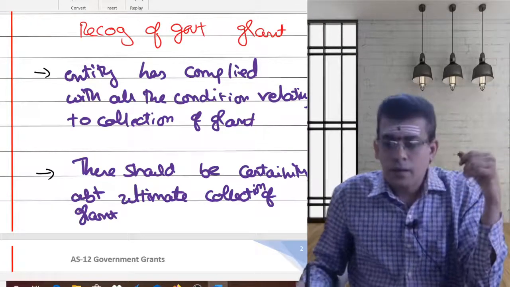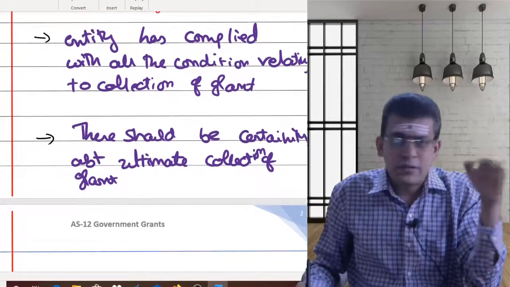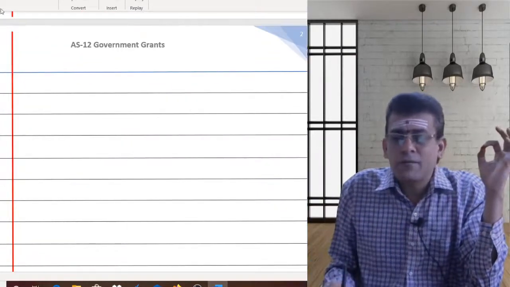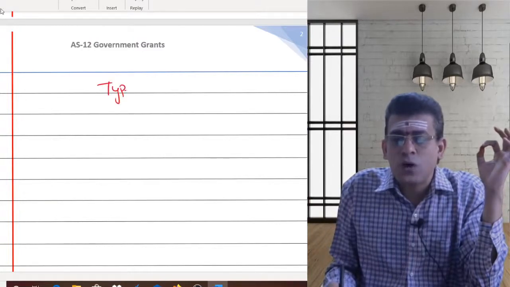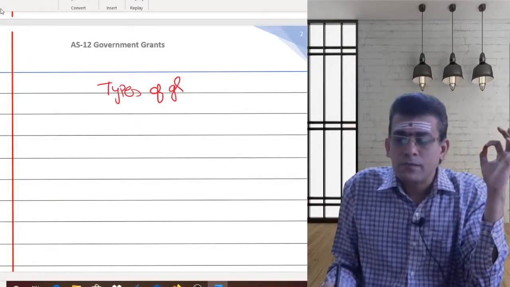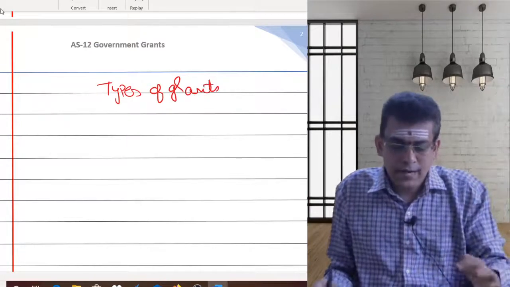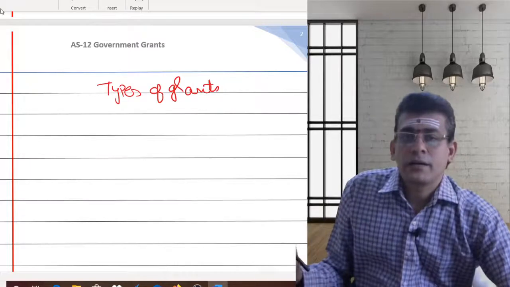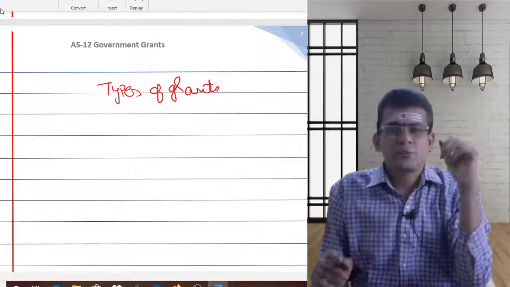Now, that is the first part, which is nothing but the recognition. The second part of this standard is nothing but types of grants. We basically have 5 different types of grants.